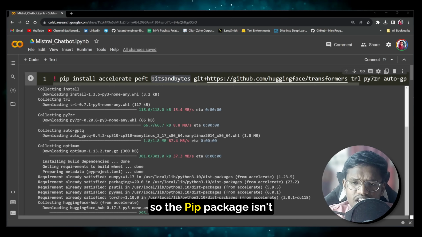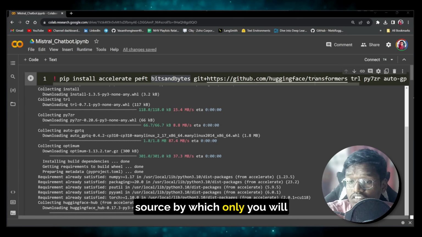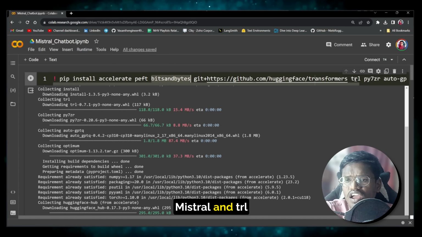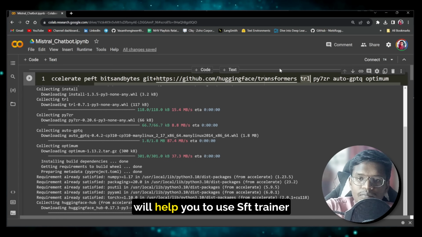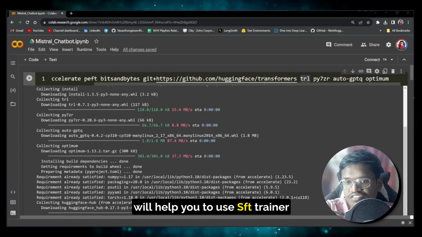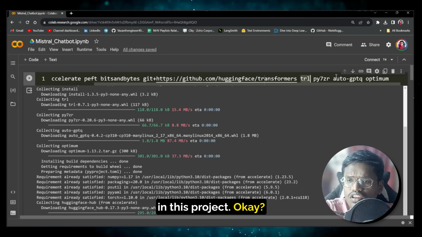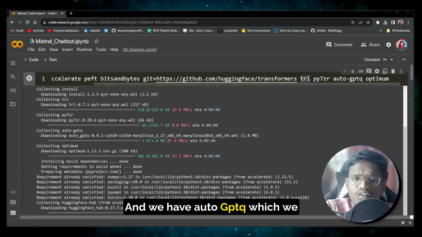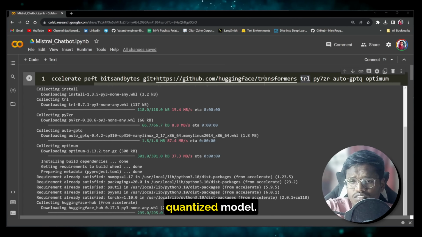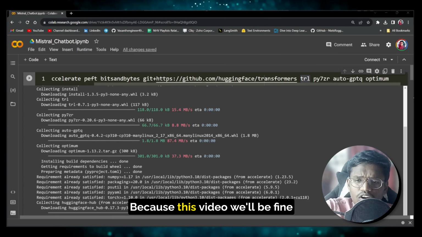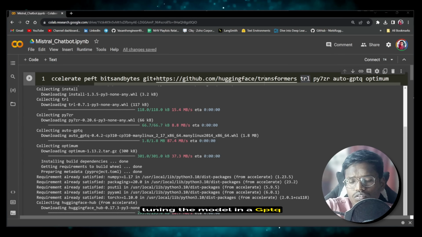So the pip package isn't released yet, so you can install it from the source, by which only you will get the support for Mistral. And the TRL library for transformer reinforcement learning, which will help you to use SFT trainer, which will act as our trainer in this project. And we have auto GPTQ, which we will be using for the GPTQ quantized model, because in this video we'll be fine tuning the model in a GPTQ quantized way.